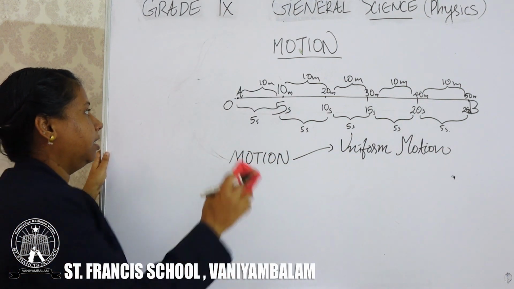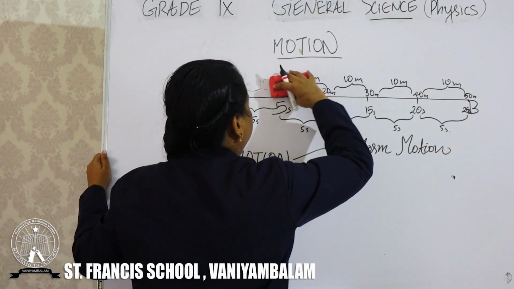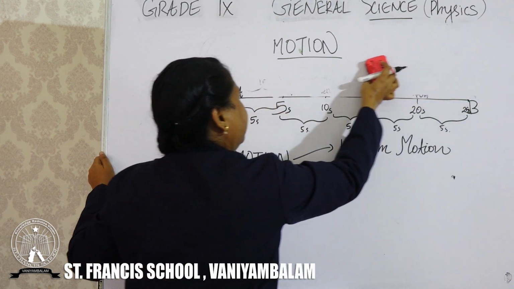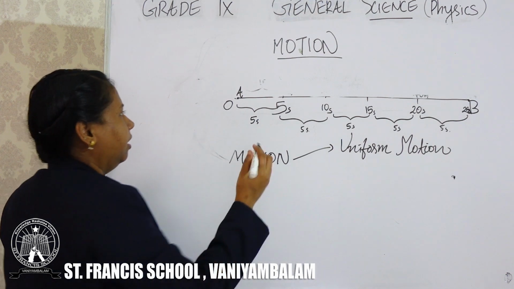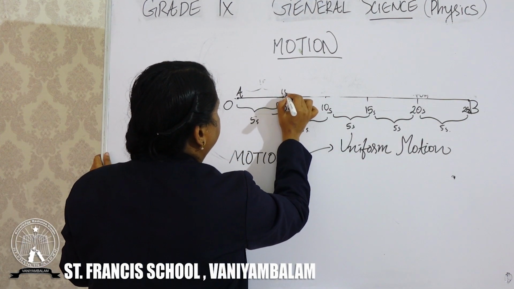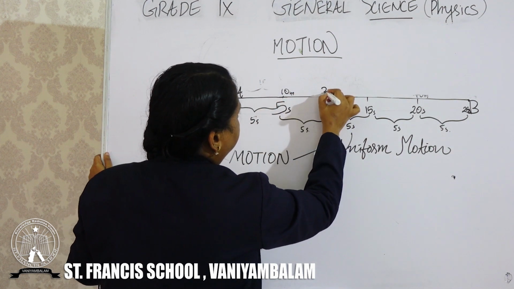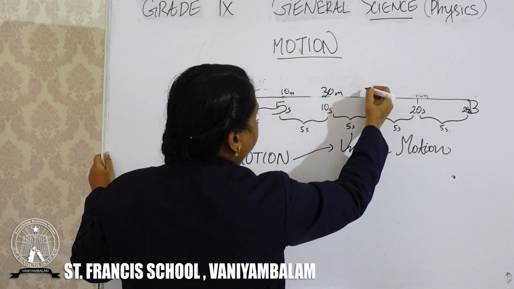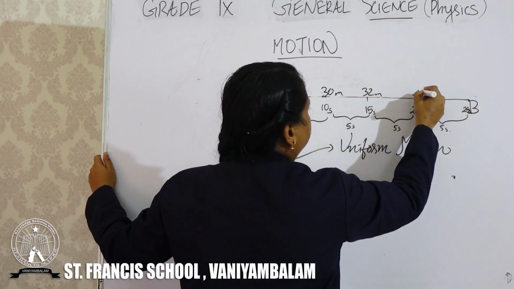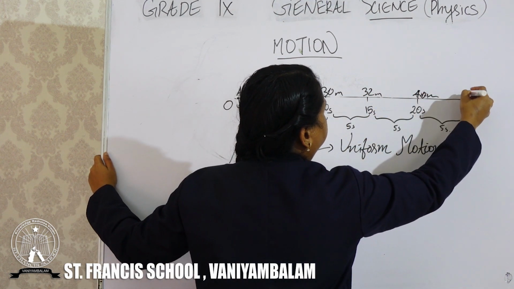And suppose the same object or another object is moving different distances. Suppose it covers 10, then 30 meters, then 32, then 40, then 50.